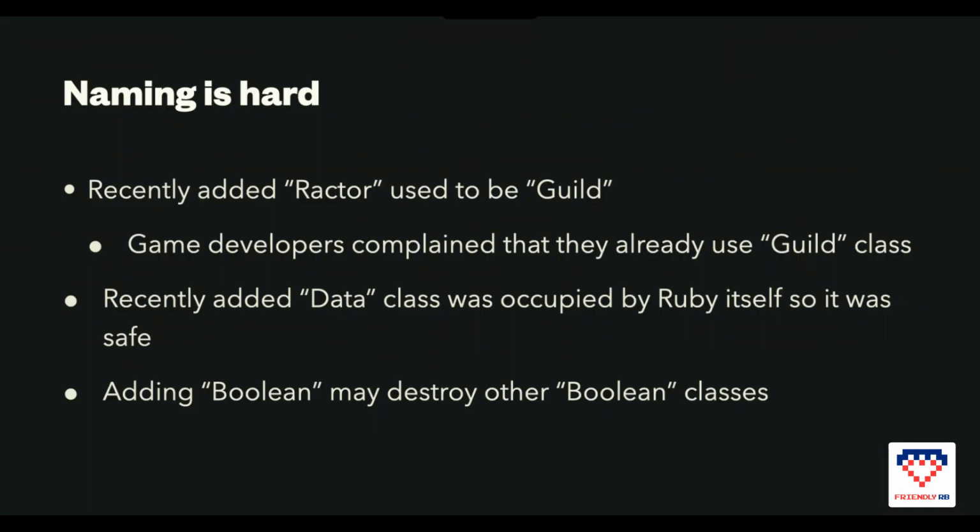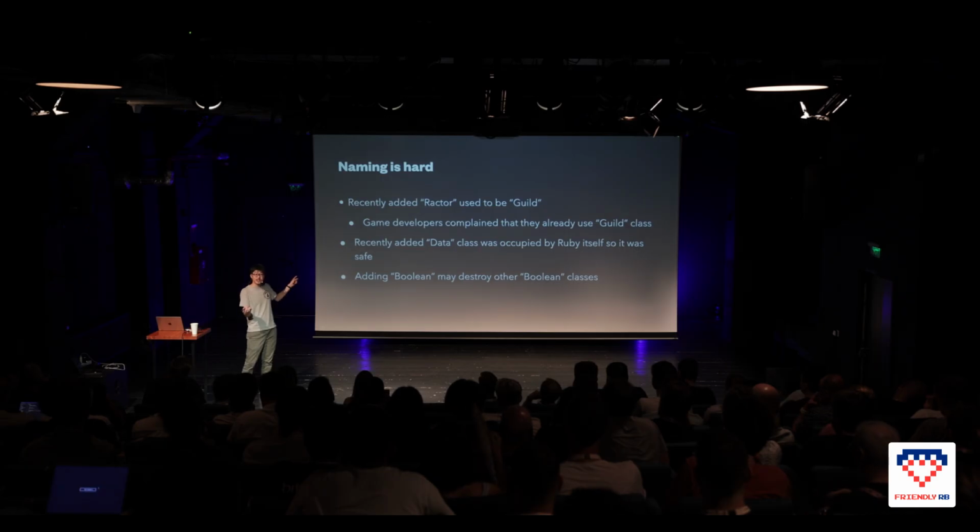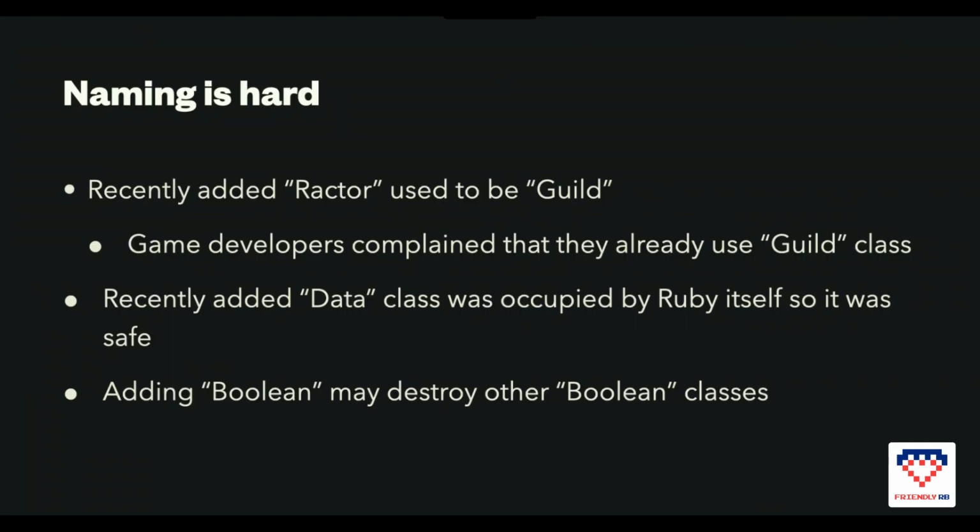Do you know Ractor? Maybe in this Friendly.rb there's no talk about parallelism, but last week at Rails World, Tailor Love talked about this a little bit. It used to be called Guild, like 5 years ago or something, but a gaming company in Japan complained that they already had a Guild class in a role-playing game or something.